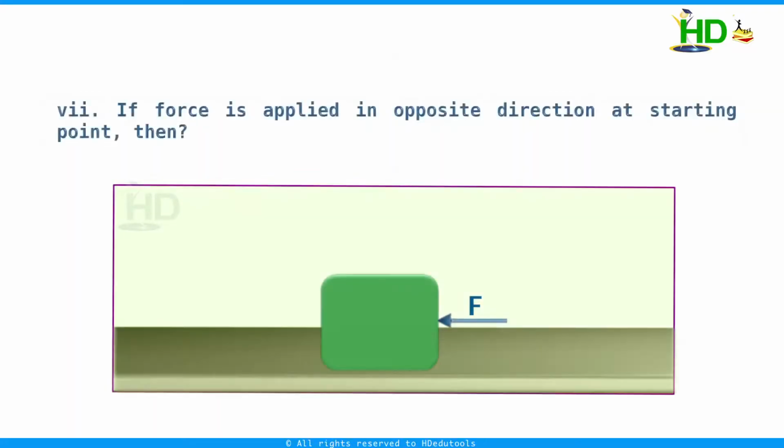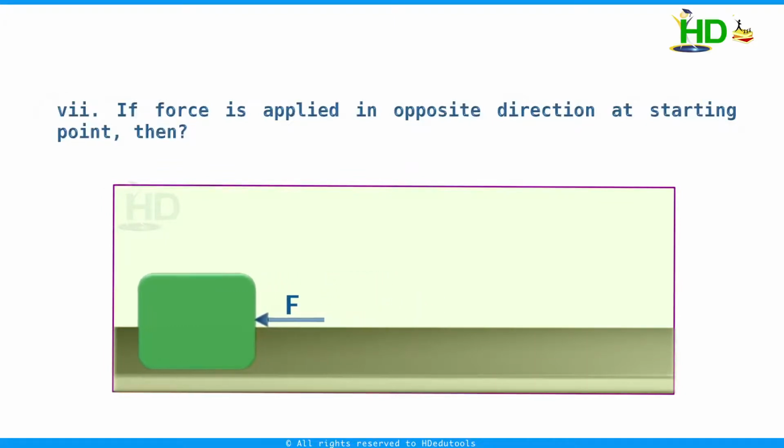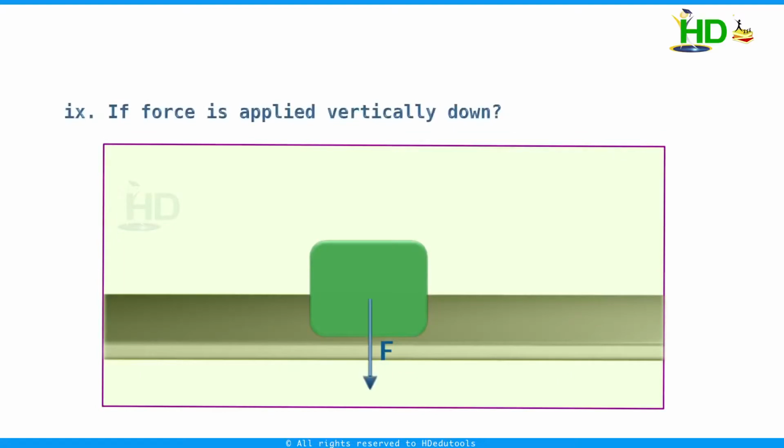If the force is applied in the opposite direction at the starting point, then when force is applied in this direction, the body will move in this direction. After 2 seconds, it will get 2 meters per second velocity in this direction. If force is applied vertically down, is there any motion in the body? No, there will be no motion.